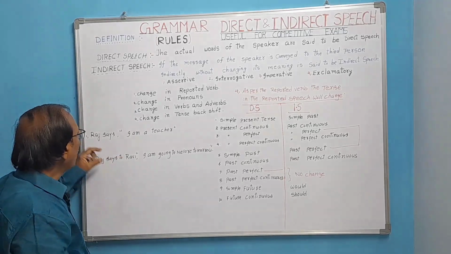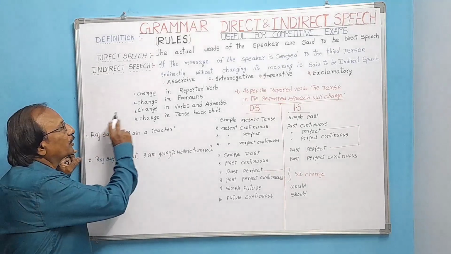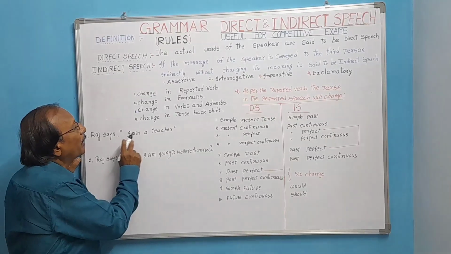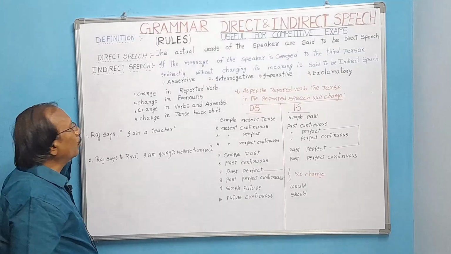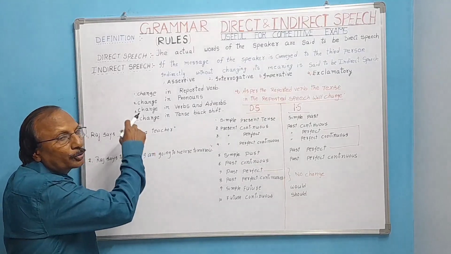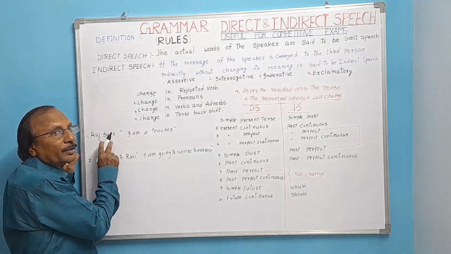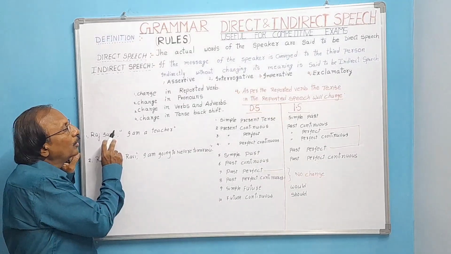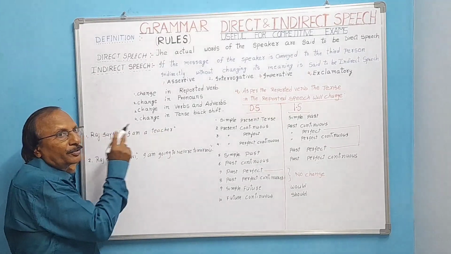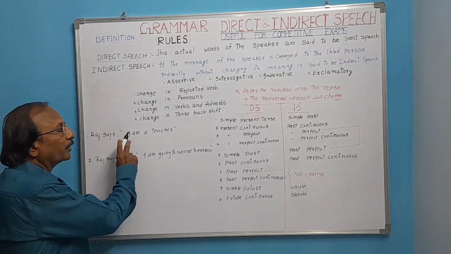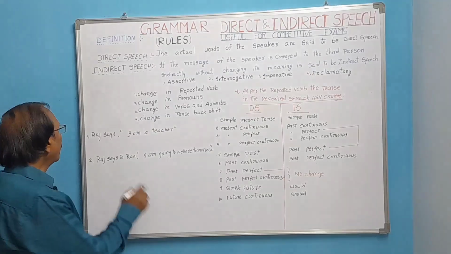Now, we are changing. When we change the sentence, see once how it is in the reported speech. In reported speech, I am a teacher. Actually, as per the rule, it is in present tense, where it should be changed into past tense. But here reported verb is says. So, there will be no change of tense in reported speech. Just we have to change the pronouns only. Let us see.